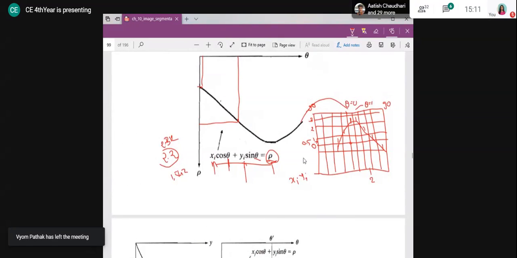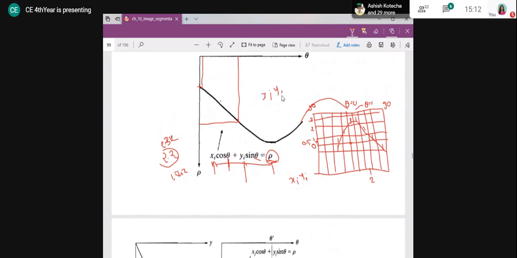But if I cannot draw them, then I am going to make a cell like this, in which I am going to put the discrete values, and in that way, if I point them out, it will look like this only. It will look like a sinusoidal shape only. The same exercise I will repeat for, say, xj, yj.